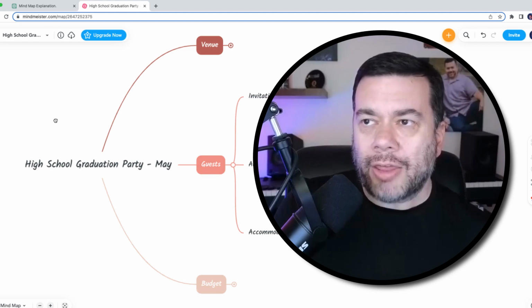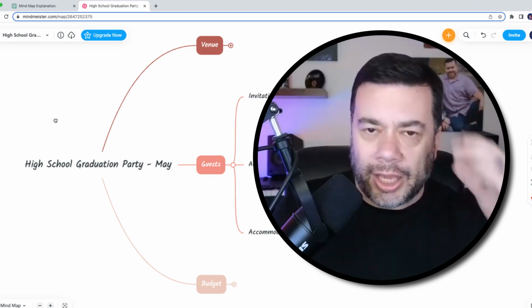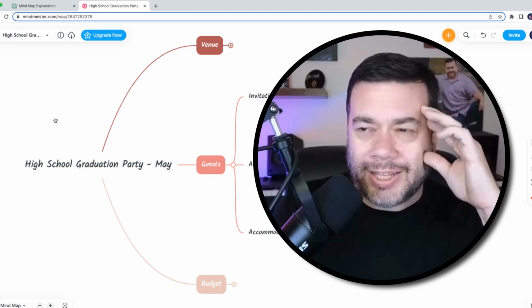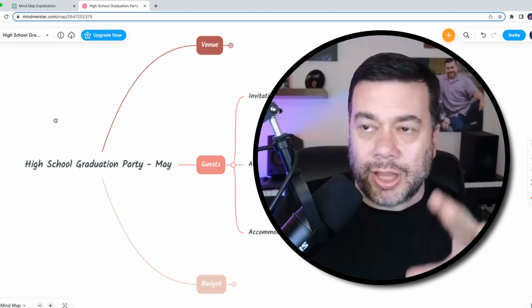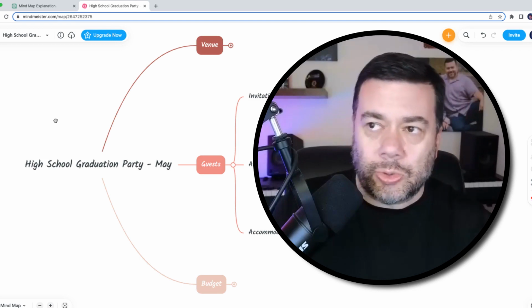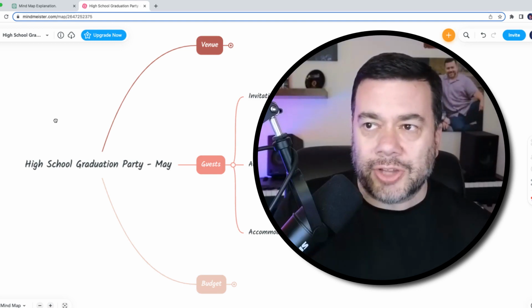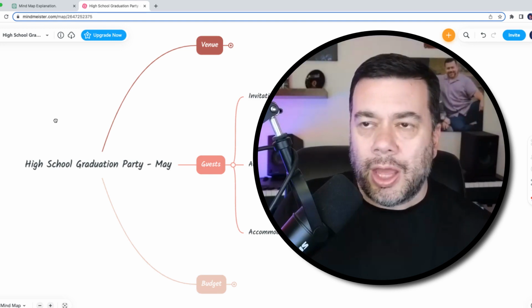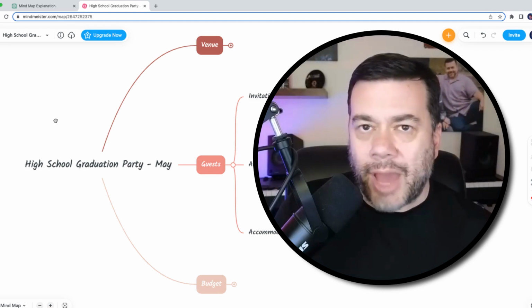So all in all, I think this is a really, really cool way to get ideas that are in our heads out onto something that you can then maybe work with the team and brainstorm on ways to tweak and improve a particular process. And using a tool like this makes it really cool because you can drag things around and move them and create new items right within the map itself.